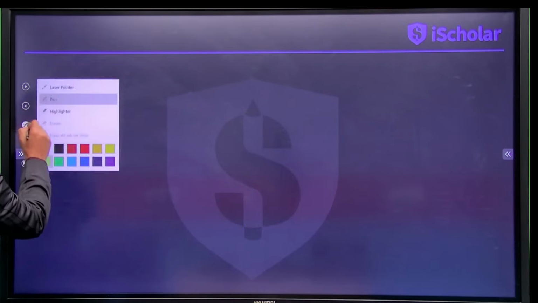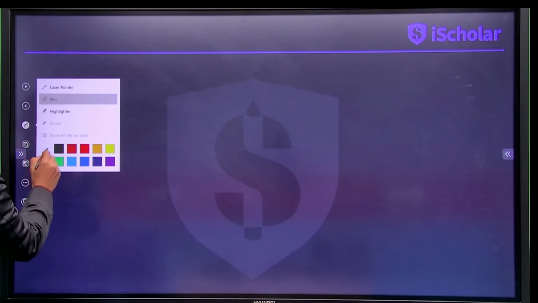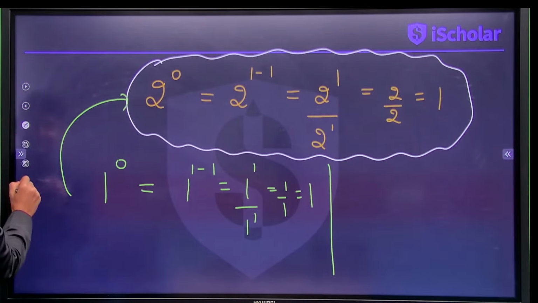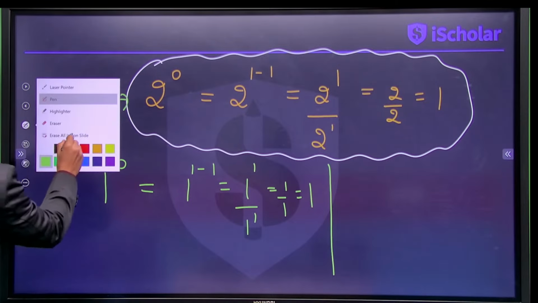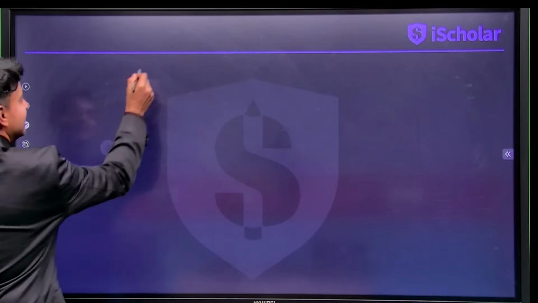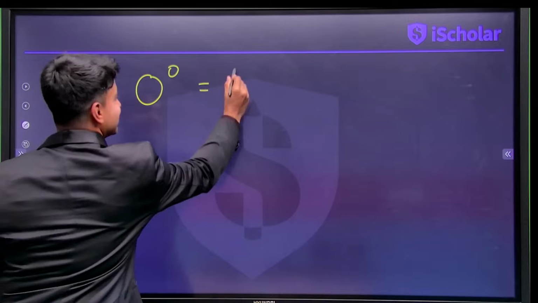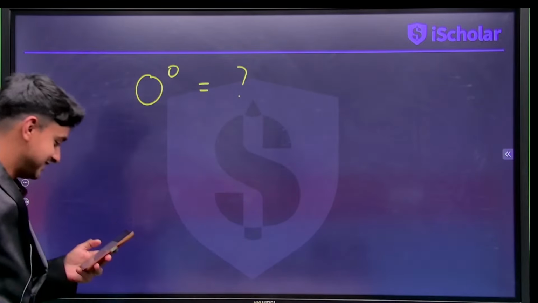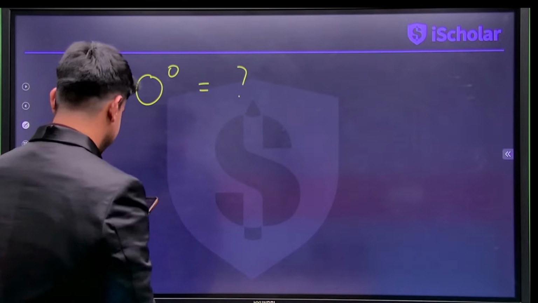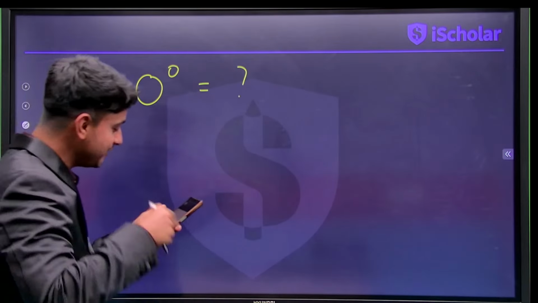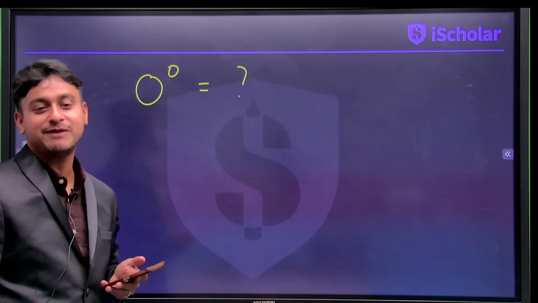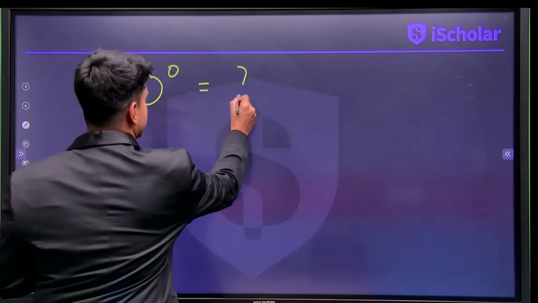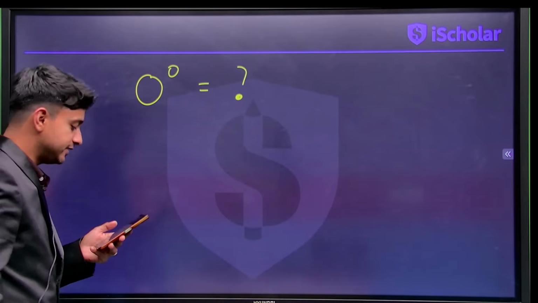So what is 0 power 0 then, guys? Tell me. What is 0 power 0? That's the question now. 0 power 0 is not 1, but what is it? Yes, that's a very good question, Mansi. I'm just coming back to this question now. So what is 0 power 0?